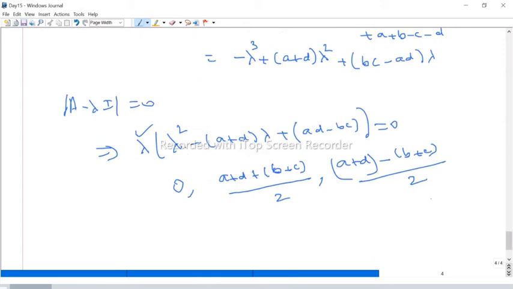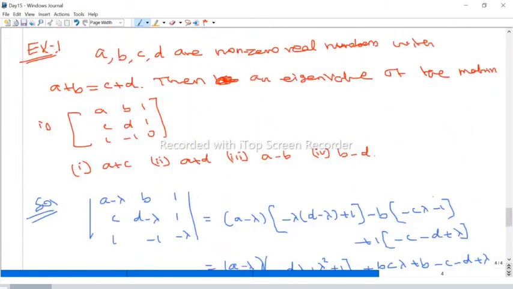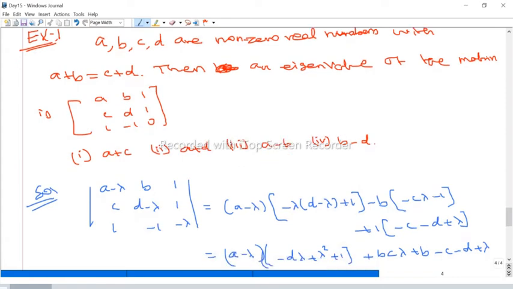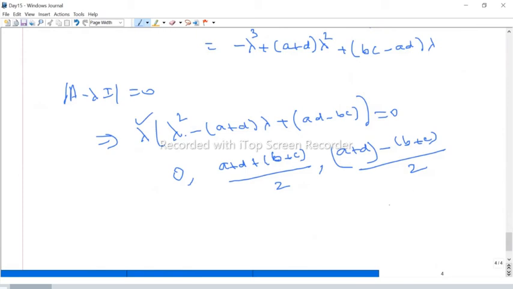Now, what are they asking? What is the eigenvalue? What will we get? Use the condition a plus b equal to c plus d. Therefore, this c plus d is nothing but a plus b. Again, a plus b, 2a plus b. Therefore, 2 cancels, we get a plus b. Okay. Therefore, a plus b is one of the eigenvalues.